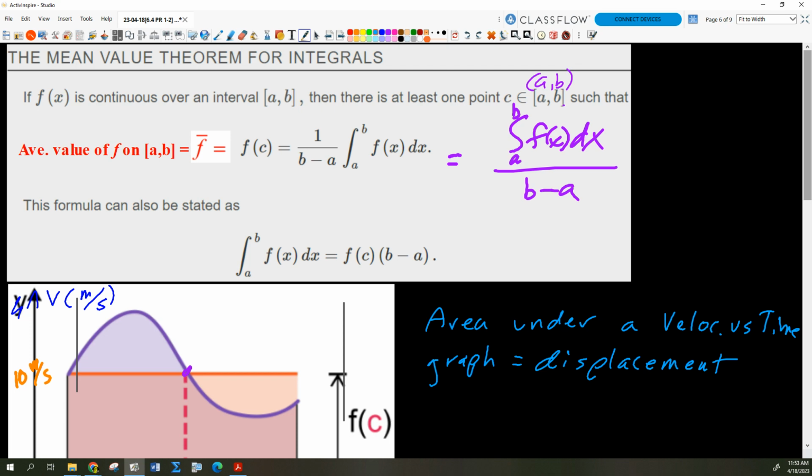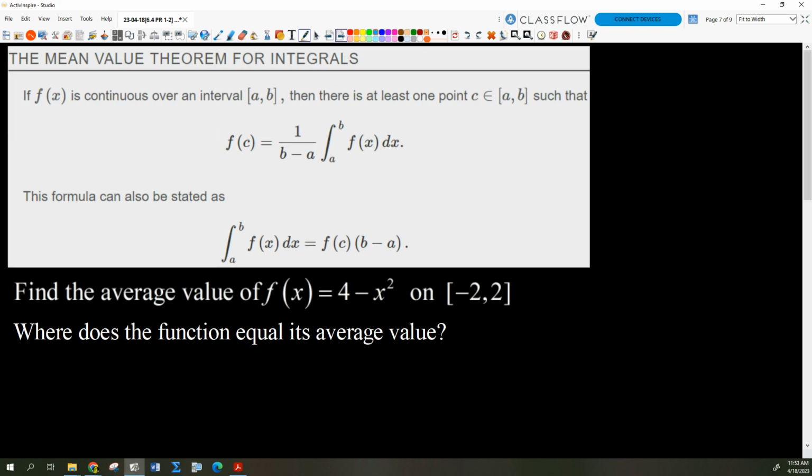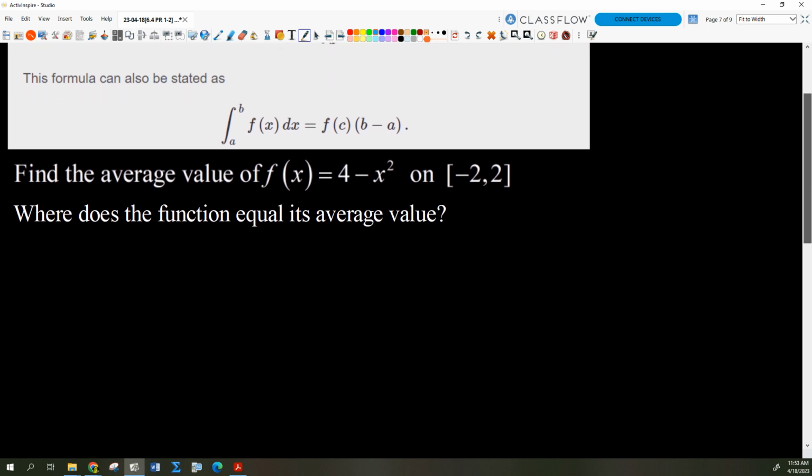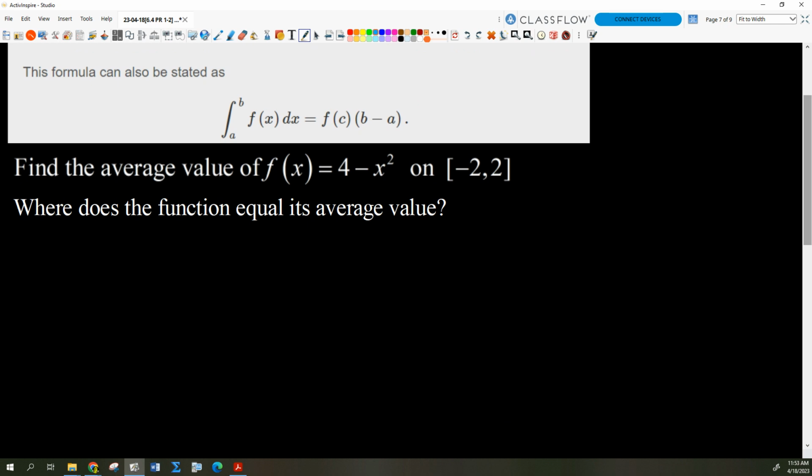So now I think it helps to do a problem. I don't know if we're going to get one in or not, but let's try one. Like, what about one like this? Find the average value of f of x equals 4 minus x squared on the interval from -2 to 2. Does this meet the criteria? Is f of x continuous? Yeah, there's no place where I'm dividing by 0, right? So we're good. Check that off. It is continuous.